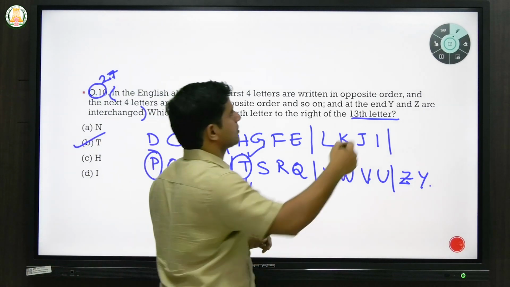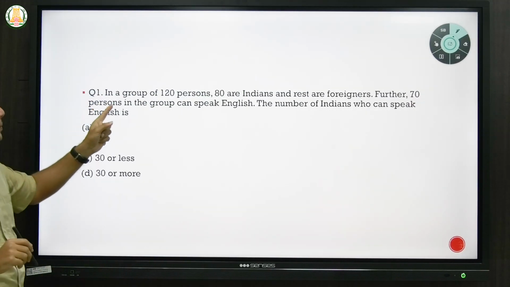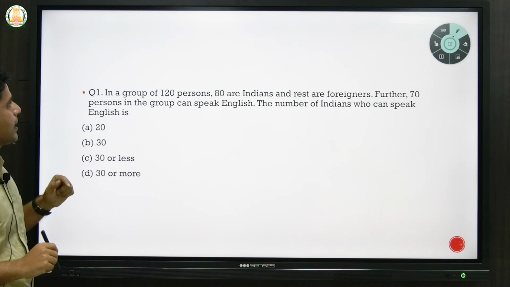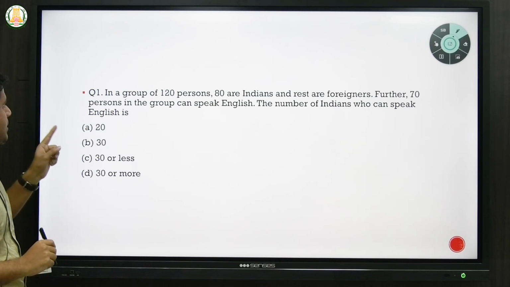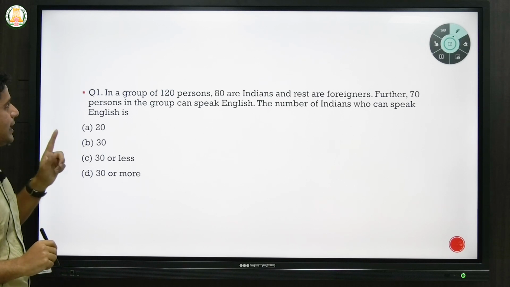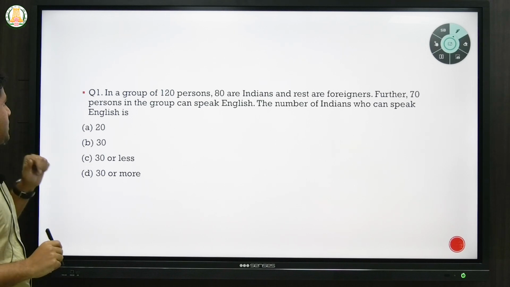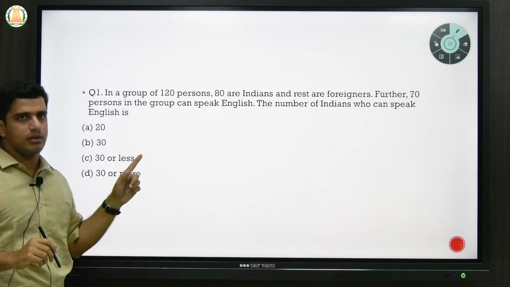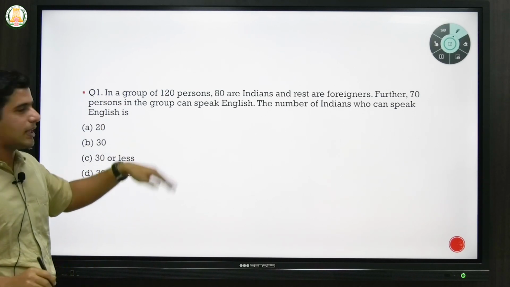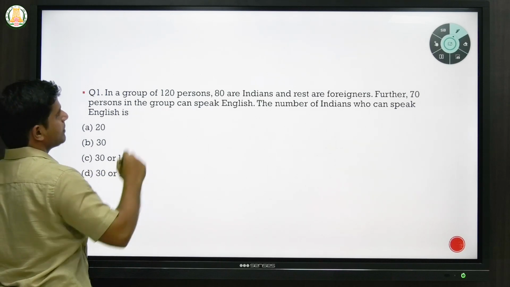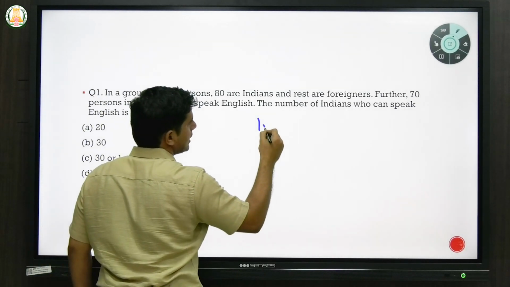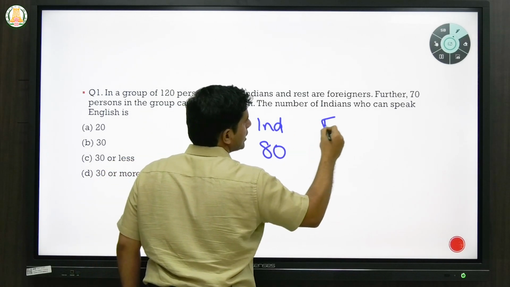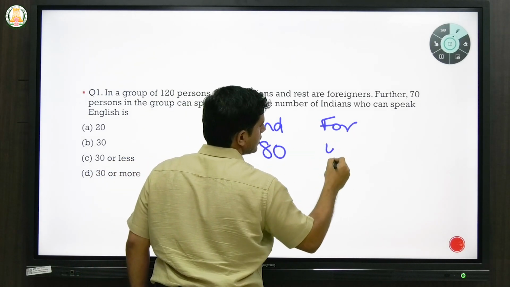Okay. So next question. The next question says, in a group of 120, 80 are Indians and the rest are foreigners. Further, 70% in the group can speak English. The number of Indians who can speak English is. So this is somewhat similar to the question we solved in the previous session. So again, you have to just write it down. So he's saying 120 are there. So he's saying Indians are 80. So foreigners will be how many? 40.